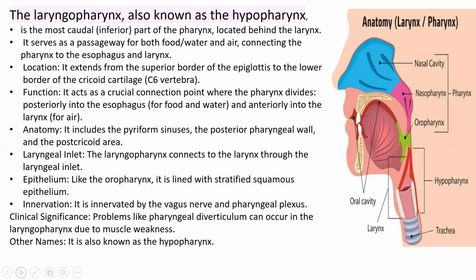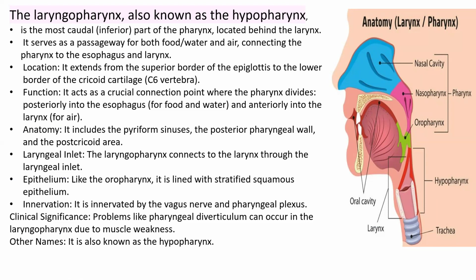The laryngopharynx is also called the hypopharynx. It is the caudal, inferior part of the pharynx. It serves as a passage for food, water, and air, connecting the pharynx to the food pipe and the larynx, which contains the voice box.